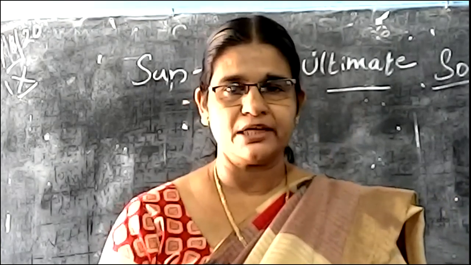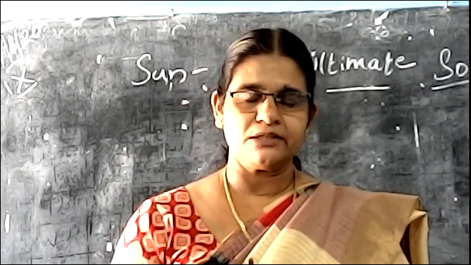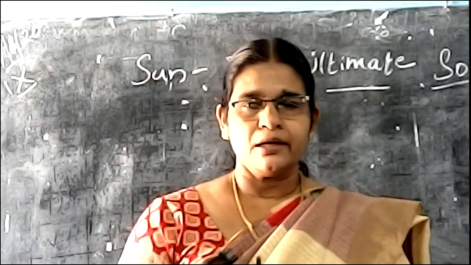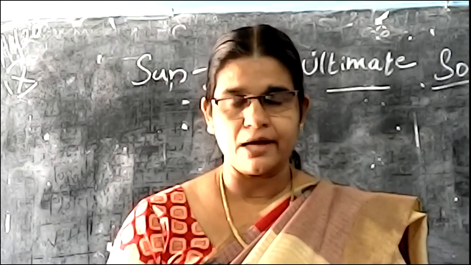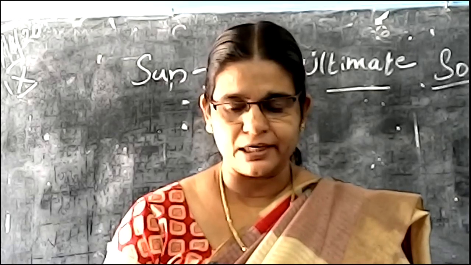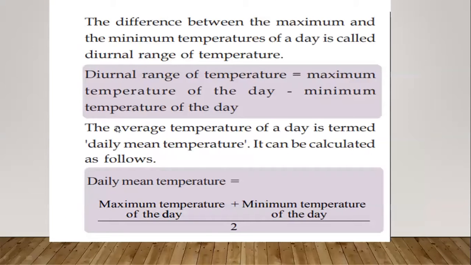Understood. What is the temperature and at which time is the maximum temperature? 2 p.m., and the minimum temperature is just before the sunrise. Okay. Then there is a formula for finding the daily mean temperature and the diurnal range of temperature. All of you look at the textbook. The difference between the maximum and the minimum temperature in a day is called the diurnal range of temperature. Understand? What is the diurnal range of temperature? The difference between maximum and minimum temperature of a day is called the diurnal range of temperature.